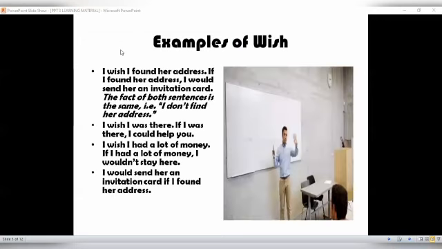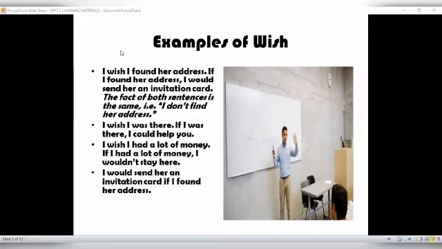Okay, now let's see the examples of wish. Example number 1. I wish I found her address. If I found her address, I would send her an invitation card.